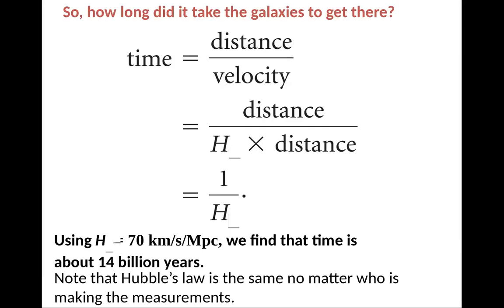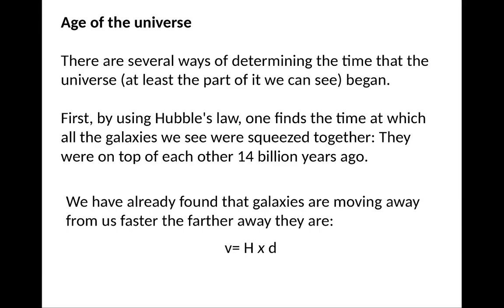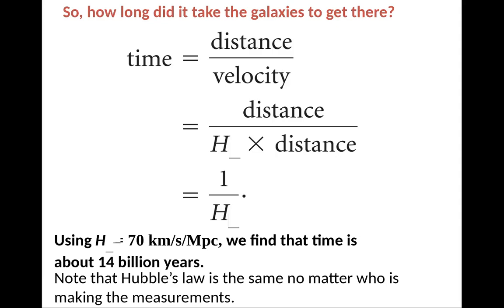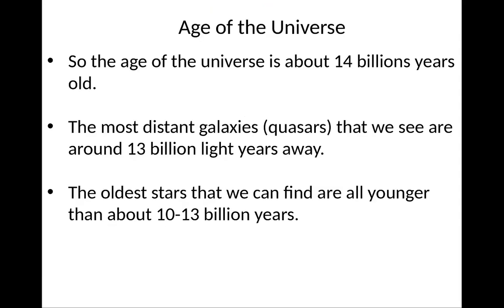In particular, if we take the velocity that galaxies have, v is equal to Hubble's constant times d, then how long does it take galaxies to get there? Well, the time is equal to distance divided by velocity, but the velocity is just Hubble's constant times distance, so it's 1 over H0. If we use Hubble's constant of 70 kilometers per second per megaparsec, we find that time was 14 billion years ago. So the universe is about 14 billion years old.